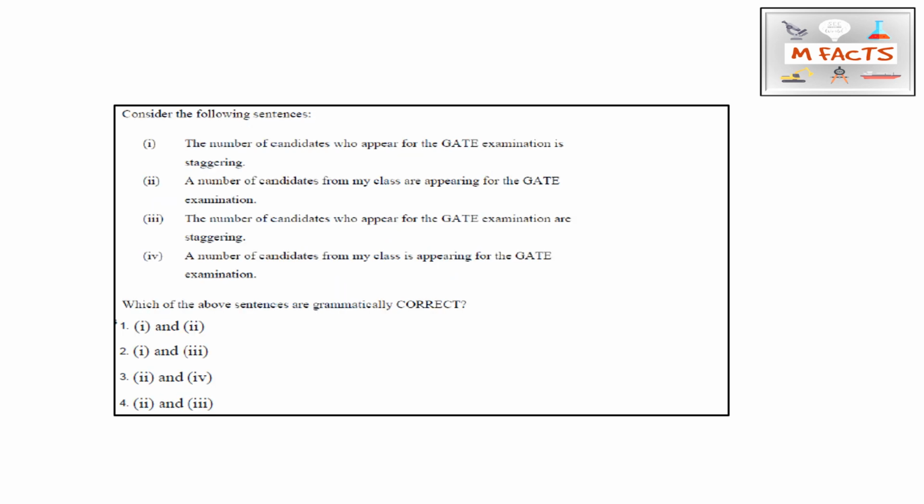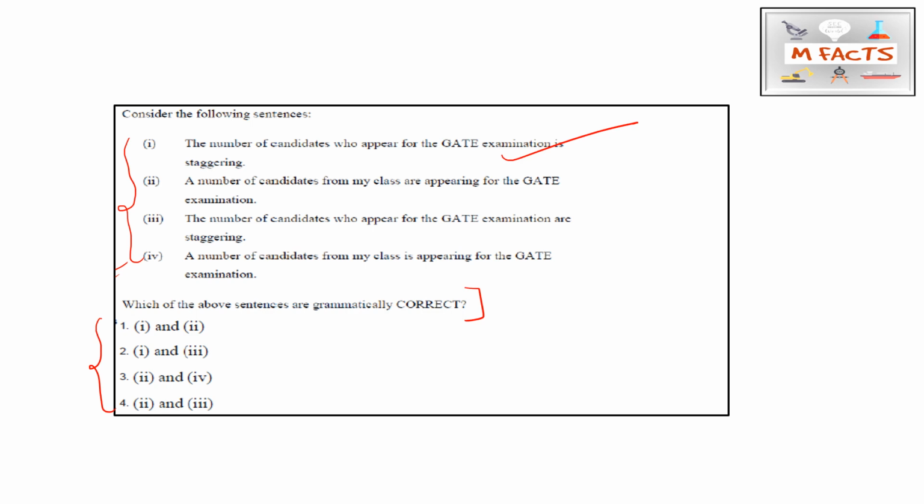The next question has some sentences given, and they are asking which of the above sentences are grammatically correct. These are four sentences and we need to find the two correct ones, and they have given combinations: one and second, one and third, second and fourth, second and third. The first sentence is: the number of candidates who appear for the GATE examination is staggering. So the first sentence is correct.